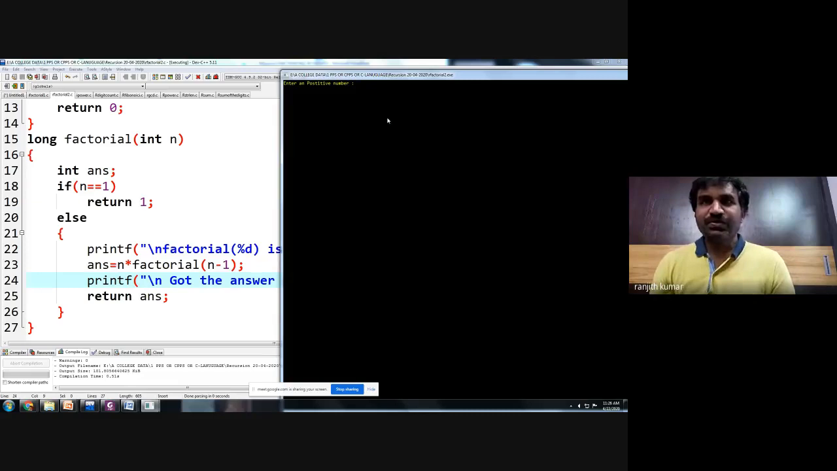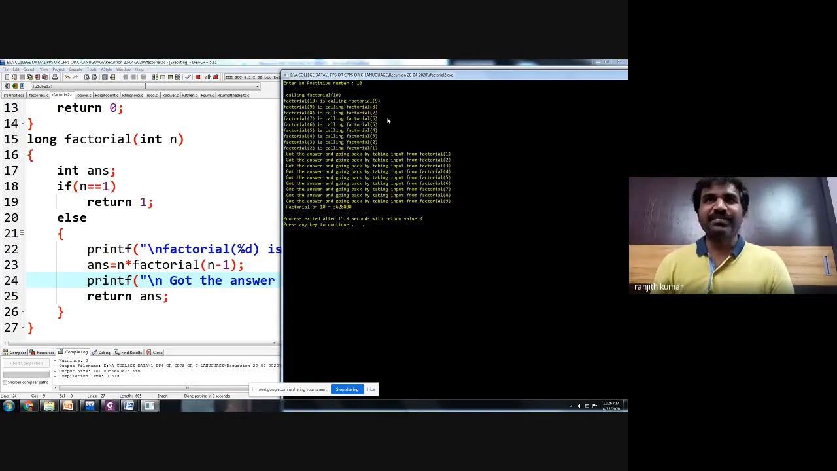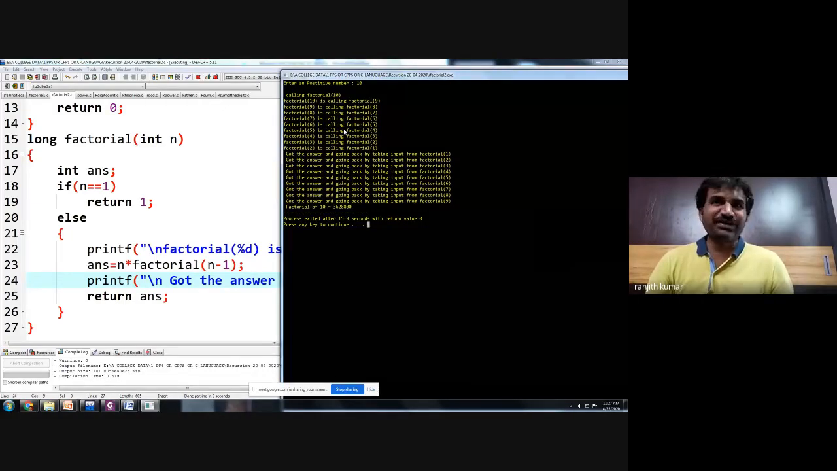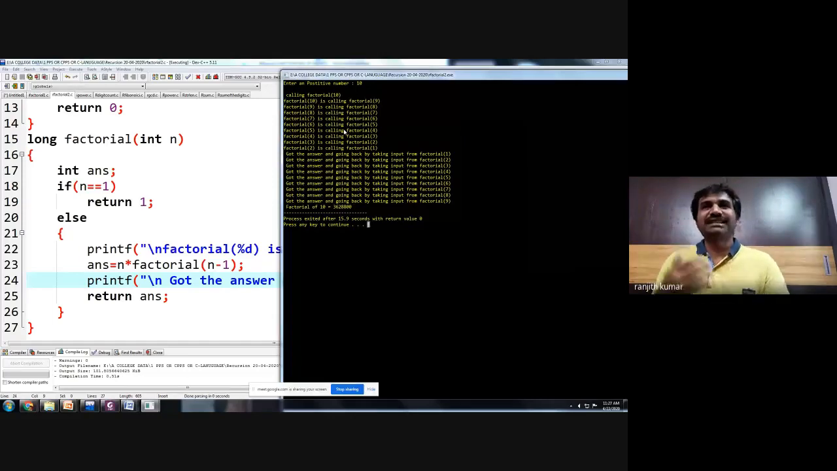Okay, so when you enter a value 10, please observe what is happening. Using these two printf statements in the 22nd line and 24th line, I'm trying to display how the big problem is reduced to a small problem. Here, factorial 10 is calling factorial 9, 9 is calling 8, 8 is calling 7, like that. Till the problem becomes very small, it will keep on calling.